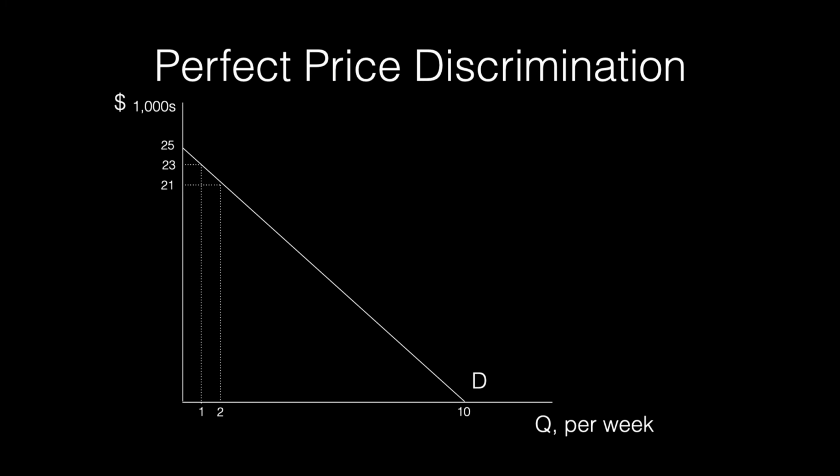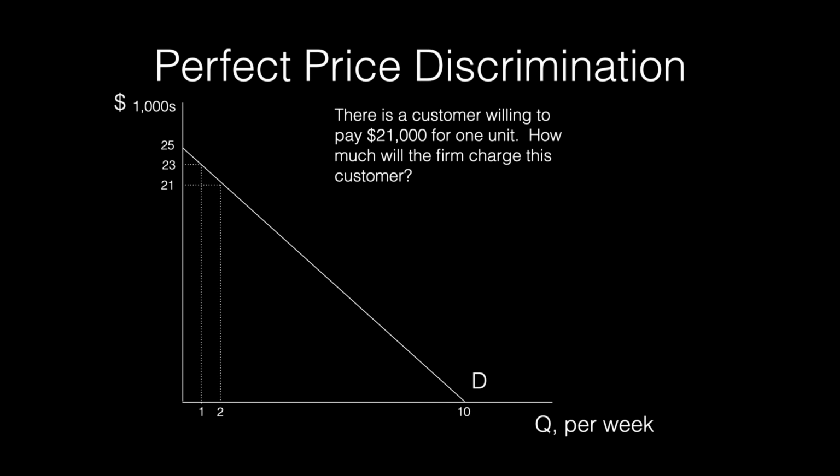Suppose that the next consumer is willing to pay $21,000. Since the perfect price discriminating firm charges each consumer her willingness to pay, the price will be $21,000. The marginal revenue or additional revenue for the firm will be $21,000.